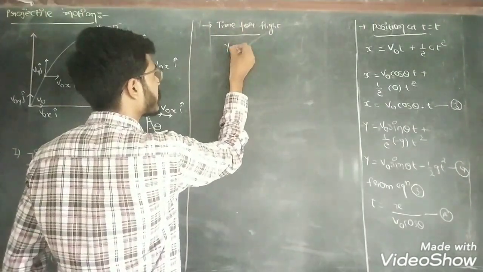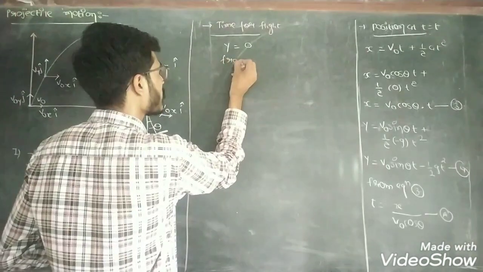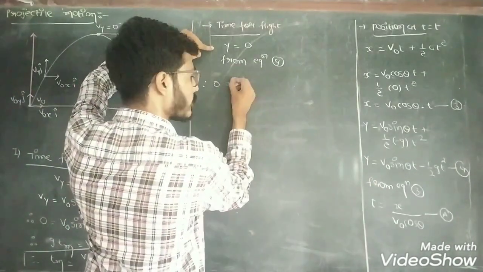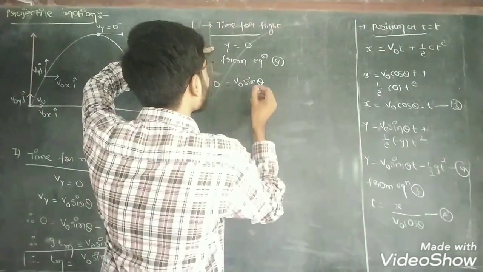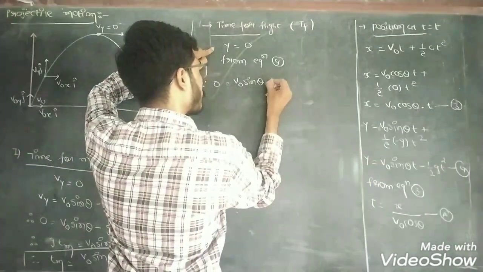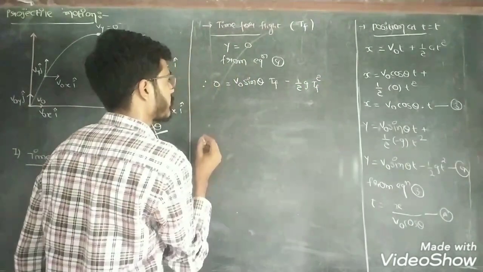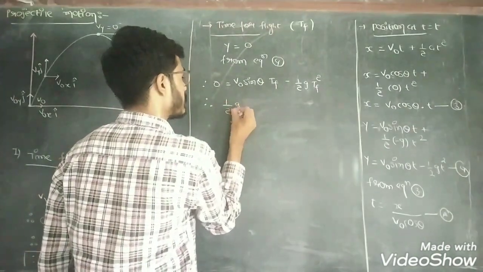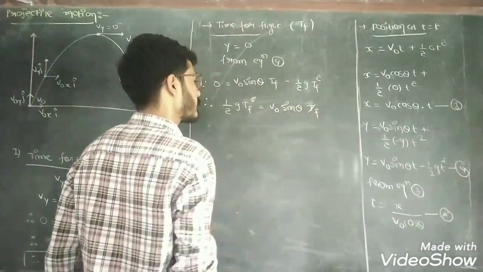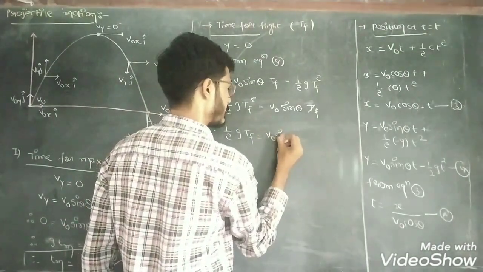So put y equal to 0 in equation number 4: 0 equals v0 sin theta t minus half g t square. Suppose the total time of flight is capital TF. So t becomes TF, and half g TF square equals v0 sin theta TF. TF cancels, so we get half g TF equal to v0 sin theta.